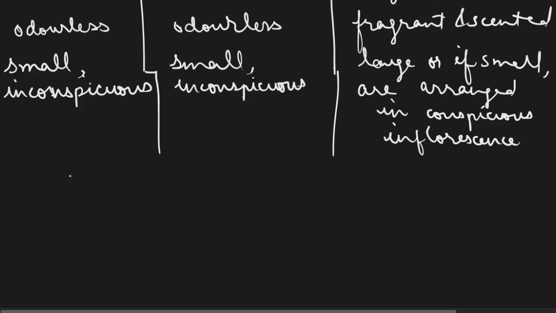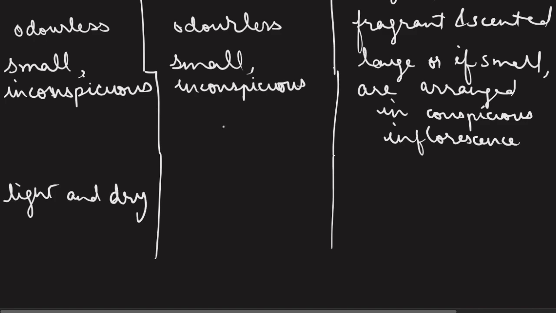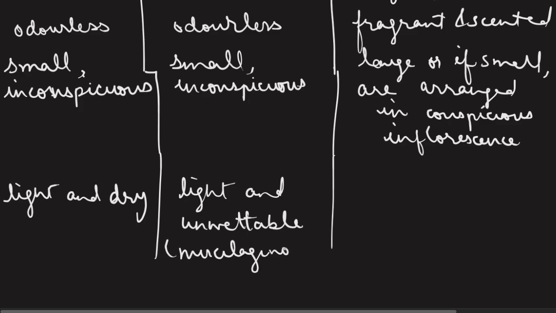Now we will discuss the pollens, how the pollens of these three categories differ from each other. In case of anemophilic flowers, the pollens are light and dry. And in case of hydrophily, the pollens are light and unwettable because they have a mucilaginous covering which does not allow the water to come in contact with them.